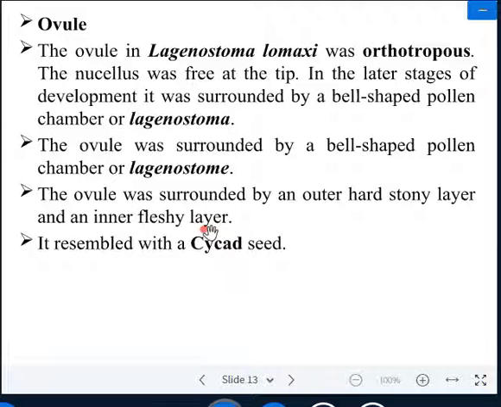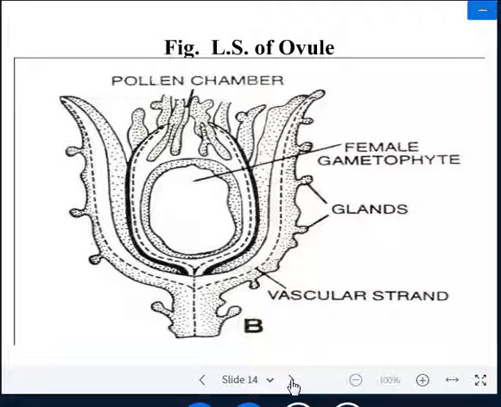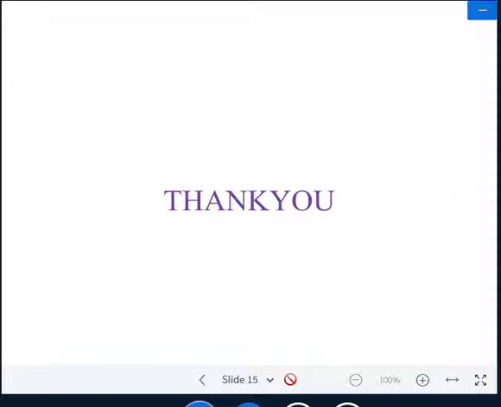So the integument is unitegmic. It resembled the cycas seed. So it is considered that the seed of Lyginopteris oldhamia is very similar to cycas. You can say that cycas is also a primitive lower gymnosperm plant. The seed of Lyginopteris oldhamia is very similar to the structure of the seed of cycas. Thank you very much.